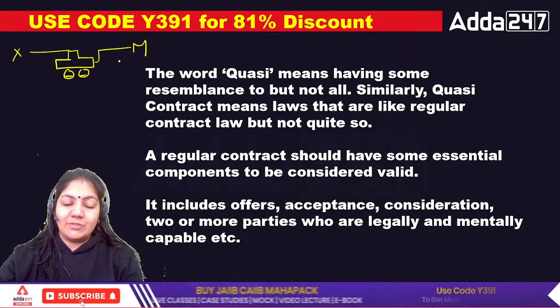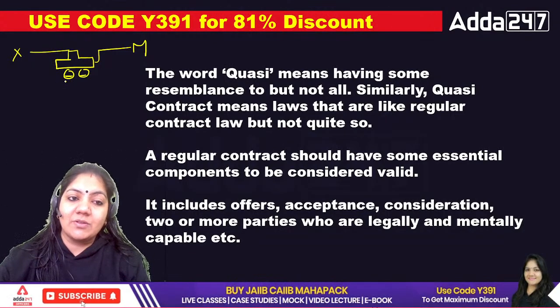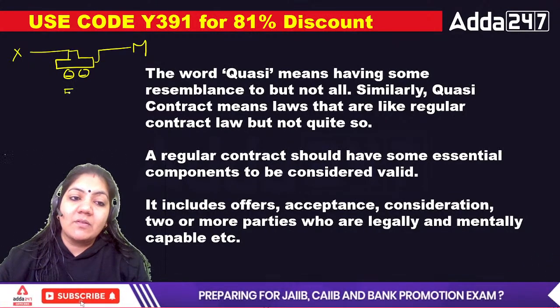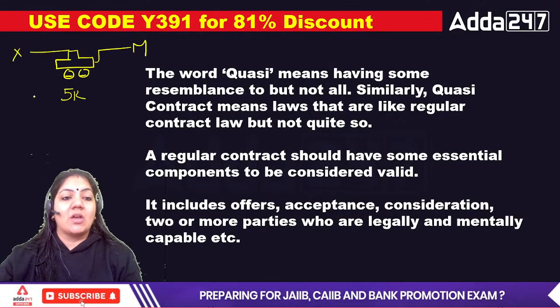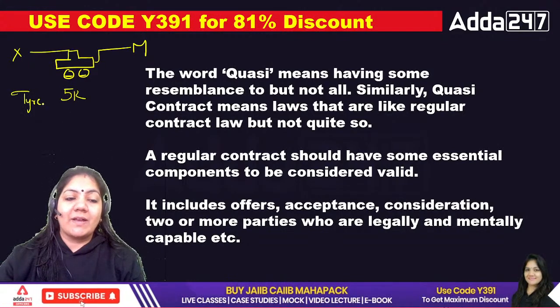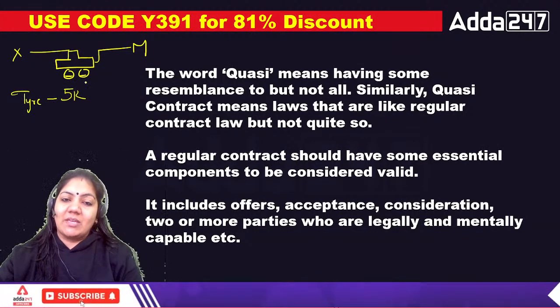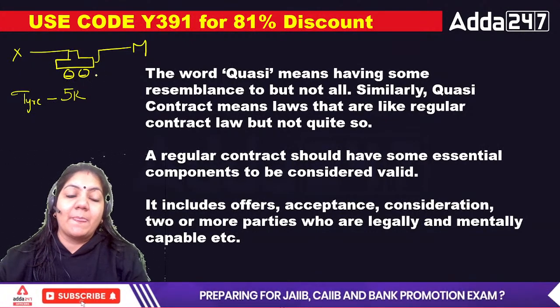M says, sir, for that tire, because two tires have punctured, it will cost you, suppose, 5,000 rupees. X says, okay, I will give you. Then I'm coming in the evening and I will take back my car.